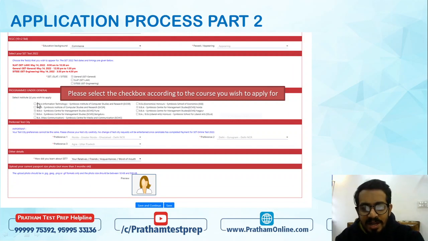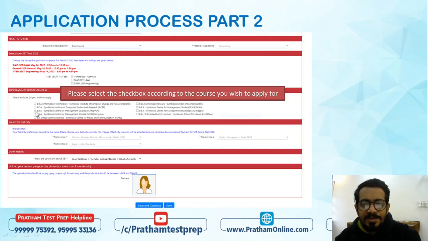Now here I have chosen SET option, where I can apply in Symbiosis Pune, Noida campus, and other campuses. And depending upon my choice, I can choose कि कौन से campuses में और colleges में मुझे apply करना है. So supposingly I said I want to apply for BBA option.